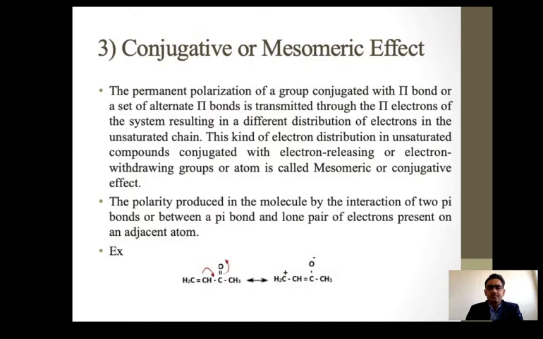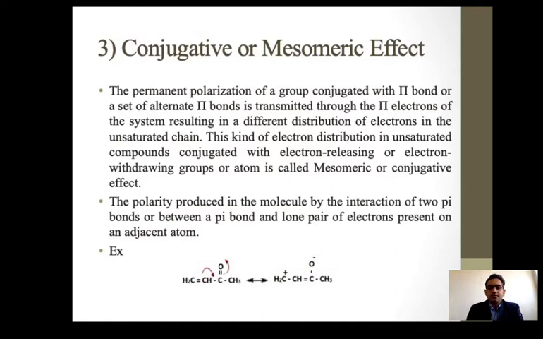So the permanent polarization of a group conjugated with pi bonds or a set of alternate pi bonds is transmitted through the pi electrons of the system, resulting in a different distribution of electrons in the unsaturated chain. This kind of electron distribution in unsaturated compounds conjugated with an electron releasing or electron withdrawing group or atom is called the mesomeric or conjugative effect.